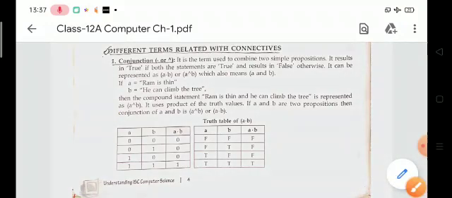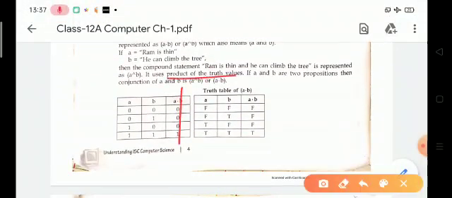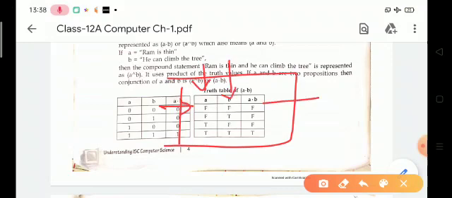Look at this truth table. In the first condition, A is false and B is false, then the output is false, because it checks that when both conditions are true, then the output is true. Here both are false, so the output is false. Next, A is false and B is true, but the output is false because one condition is false.